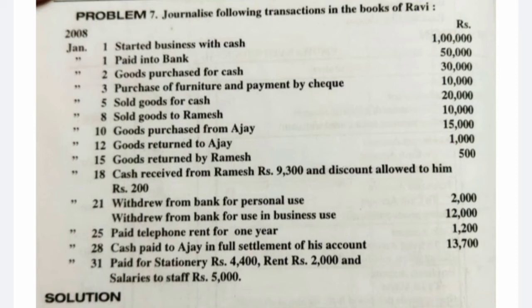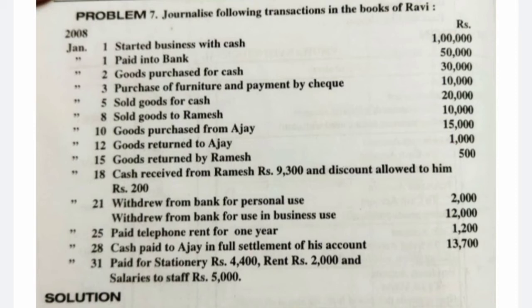So then what will be that entry? Ajay account debit, debit the receiver. What he needs to receive actually is 14,000 rupees. But what we are paying him is 13,700. Ajay account debit 14,000 to cash account, that is 13,700, to income, what we are receiving, that is discount received account, that is 300 rupees. So this would be the entry for this.